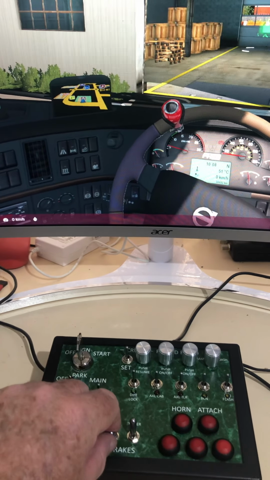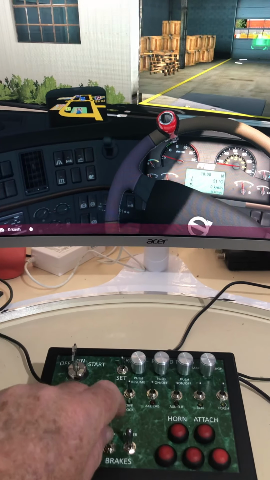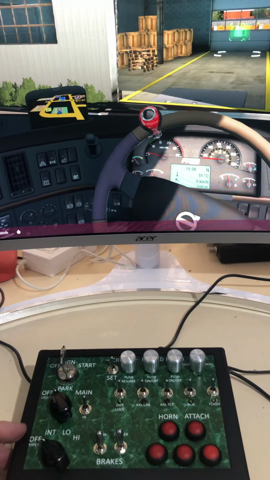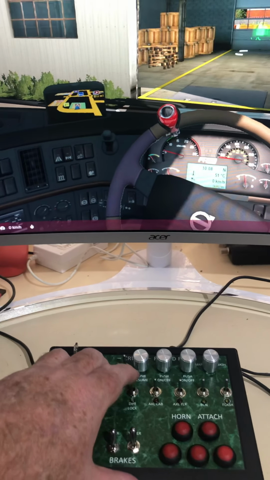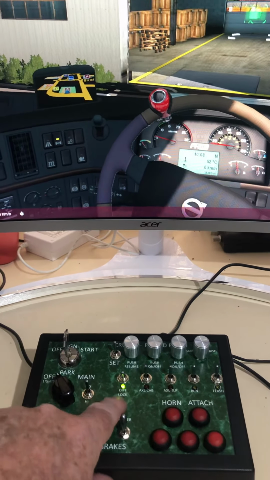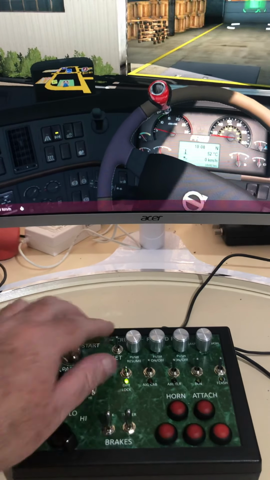Park brake, see the park brake activate on the screen. Trailer brake I can't show you. Diff lock, see the little diff lock light up on the dash, and it also lights up on the front panel here to tell you diff lock's lit up.